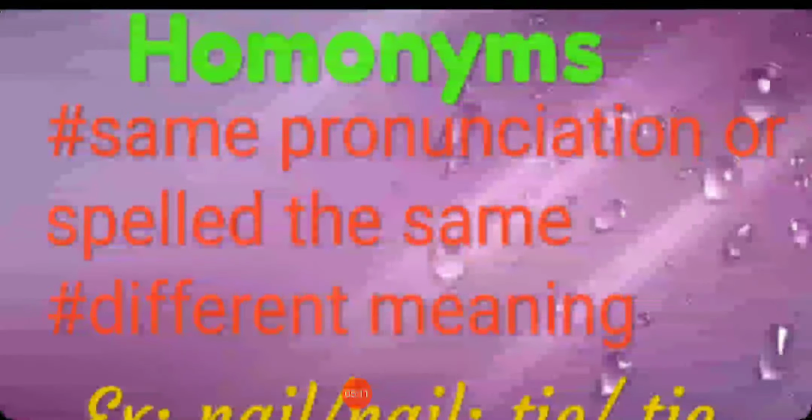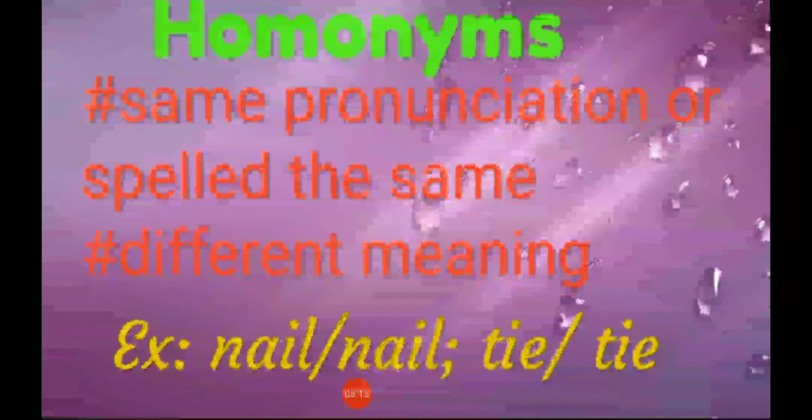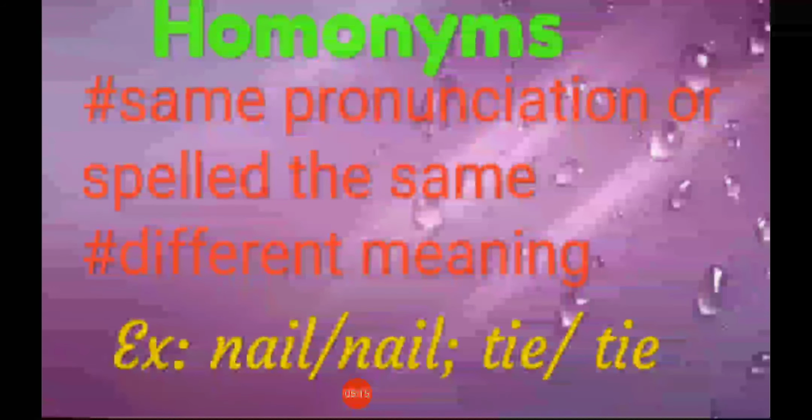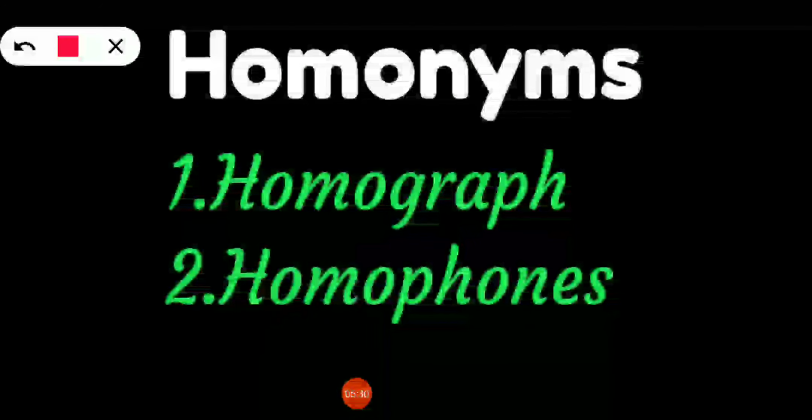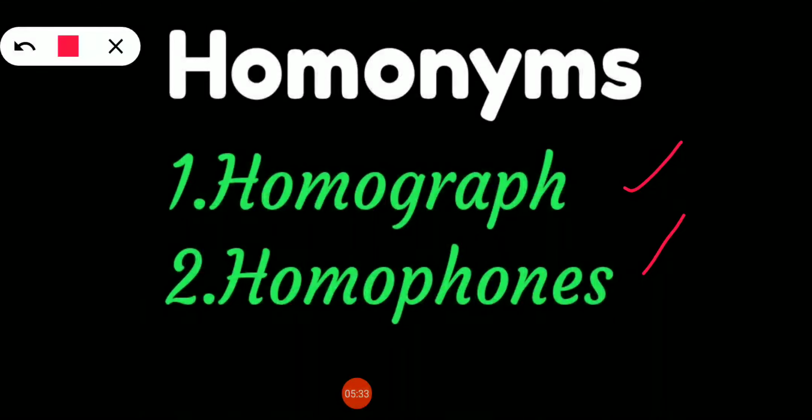So what is a homonym? Homonyms are words with the same pronunciation but the meaning will be different, as in nail, nail, tie, tie. So this is called a homonym. What are the two types of homonym? Homograph and homophones are the two different types of homonyms.